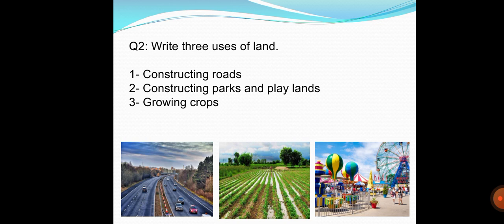Then the third use which I have written here is growing crops. Land is also used for growing crops, students. The vast area of land covering a large space is called fields, and those fields are used for growing a number of crops and vegetables. So students, these are the three uses of land which I have written: constructing roads, constructing parks and playlands, and growing crops. There are many other uses as well, but I have written just three here.